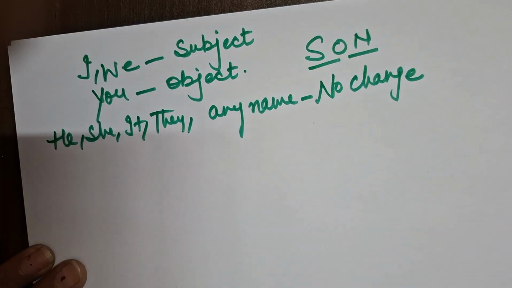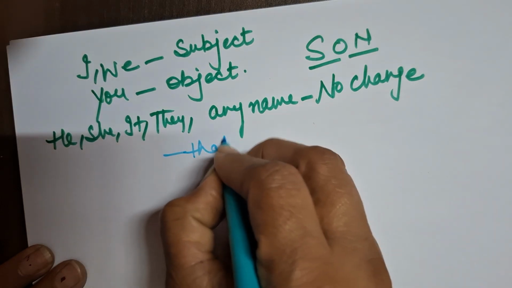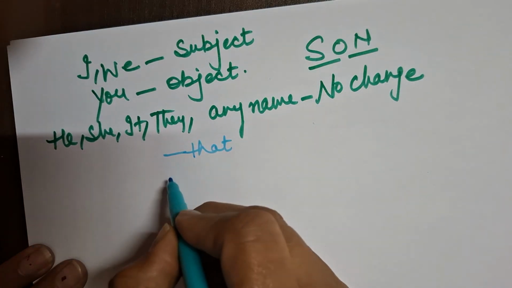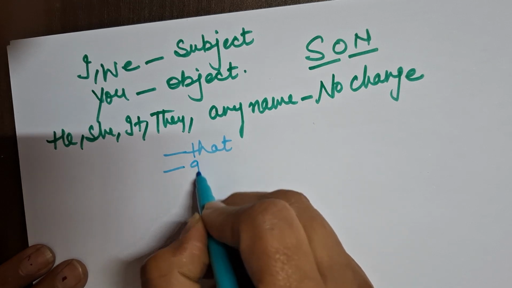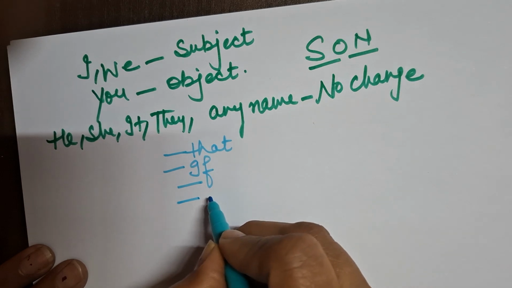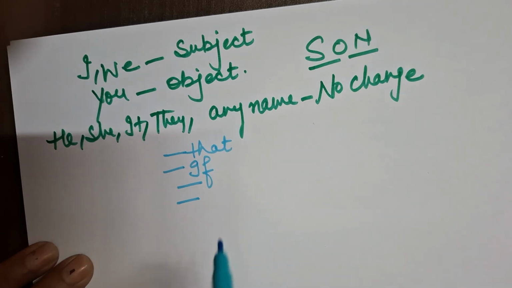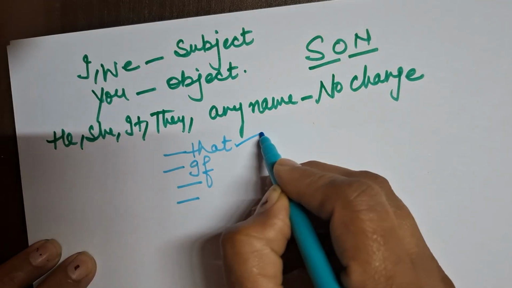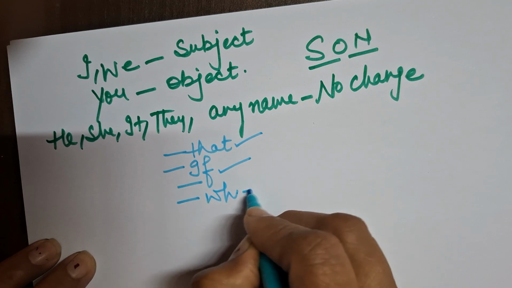If it is a simple sentence, then we are using that. Okay, if it is a question, then we are using if. And again, if it is a question, sometimes we are not using anything, we are moving on with the same words. Now the question there is, ma'am, where to use if, and what is this WH?